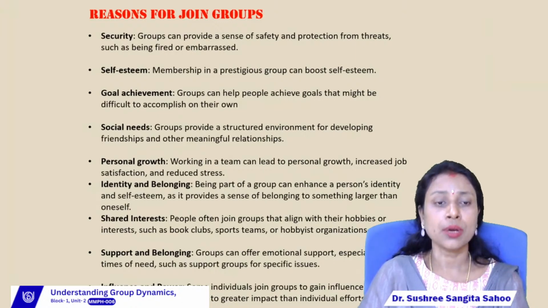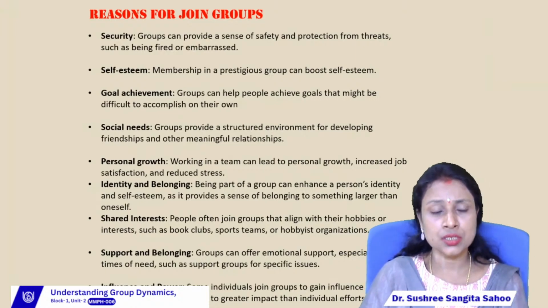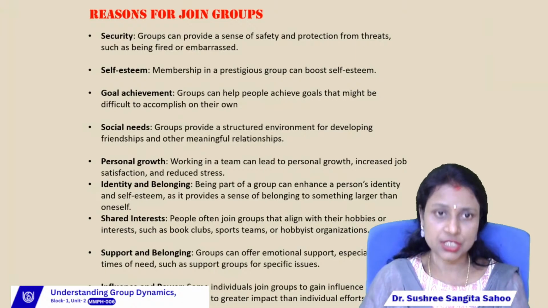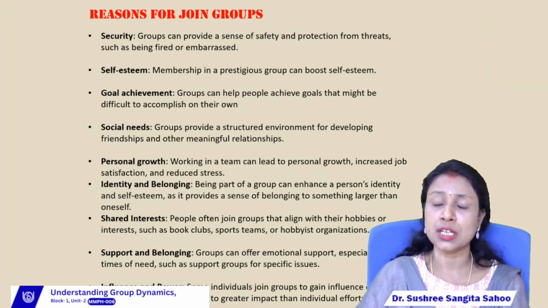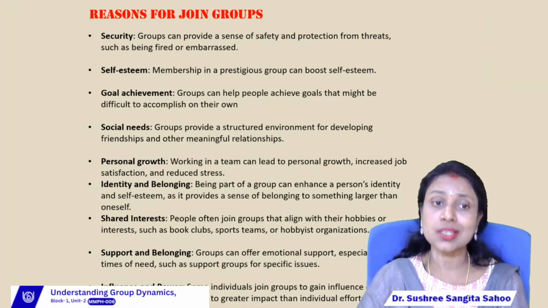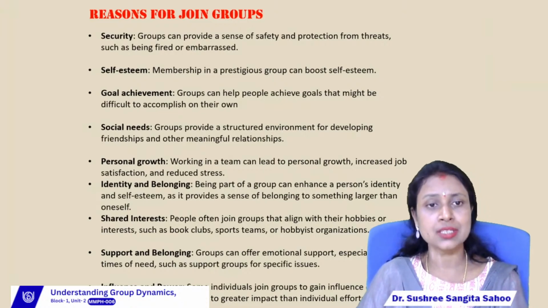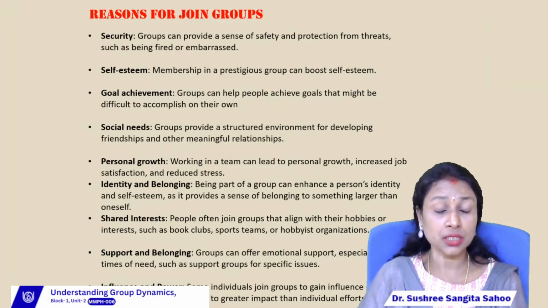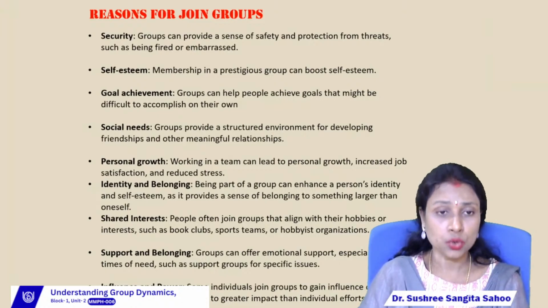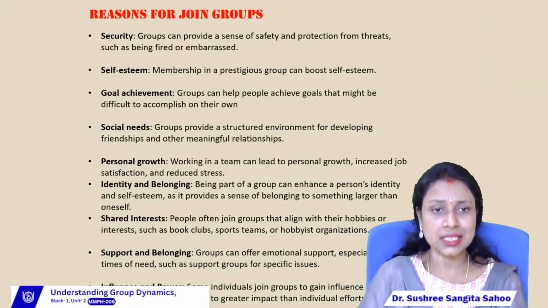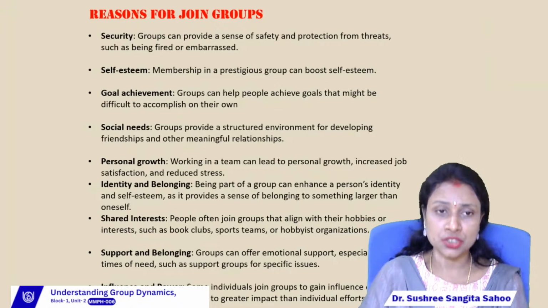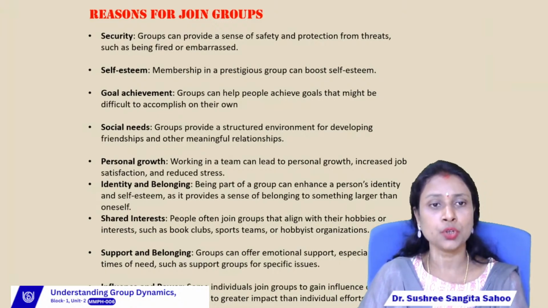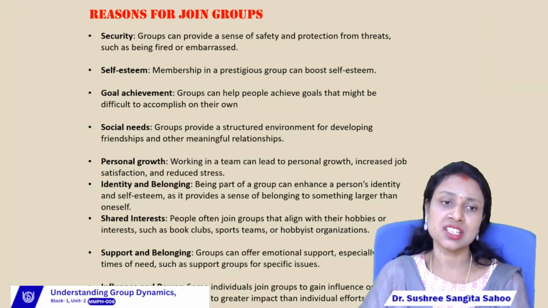So in a group one person can achieve his personal growth, right? That personal growth may be related to his job, to satisfaction, to stress, to promotion, to new skills. Sometimes people join a group, or a team, sorry, a group, for personal growth. The growth may be related to increasing knowledge, skill, ability, then the job, then an increase in the position of the job, then job satisfaction, and sometimes people also join the group to reduce stress.